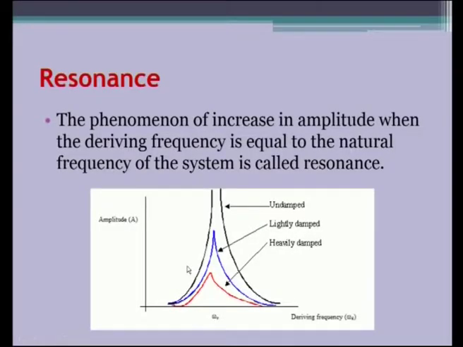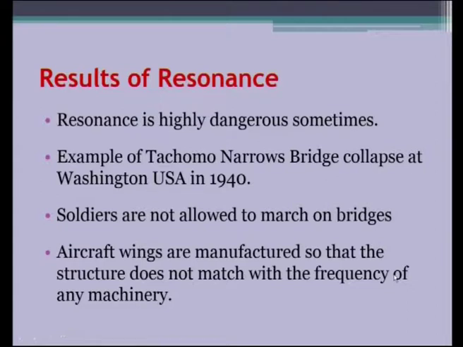Infinity is unimaginable; the amplitude goes to a maximum value, which means total collapse, catastrophe will happen. But thanks to the damping that is present, B is not 0 in any oscillation. So, it will not make the oscillation shoot up to infinity, but still if B is less, large oscillations are possible, which also seem to be dangerous on some occasions. So, this graph gives us an insight into how resonance happens, and there are some examples I would like to give. The result of resonance.